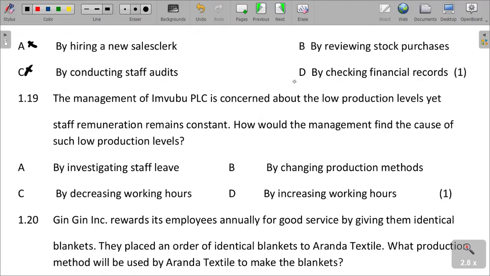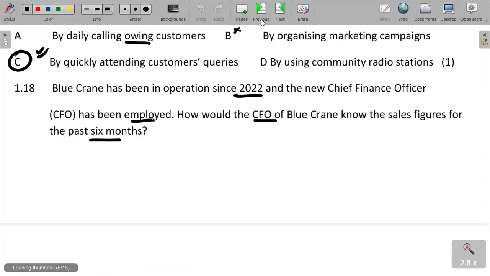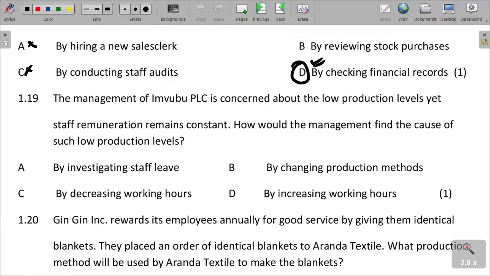Checking financial records can identify what has been sold and so forth. Checking financial records can help him as the chief finance officer. He can understand the sales figures for the past 6 months through checking financial records, which can actually identify how the sales have been going.